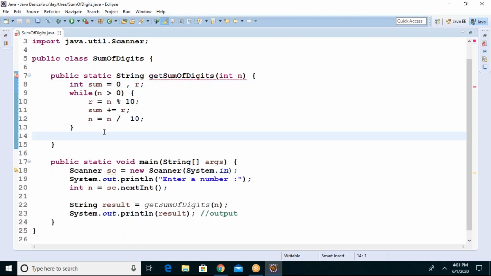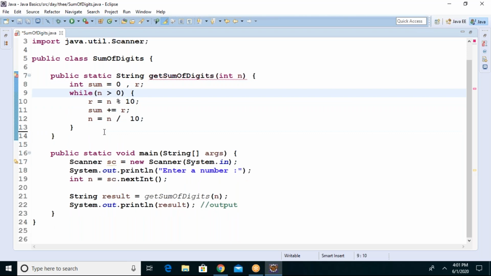Try to understand here, everyone. This is important logic. If you are clear with this percentage and divide logic, which I already told in the beginning, you can do many programs with this particular logic. Try to understand. This is the most important logic.